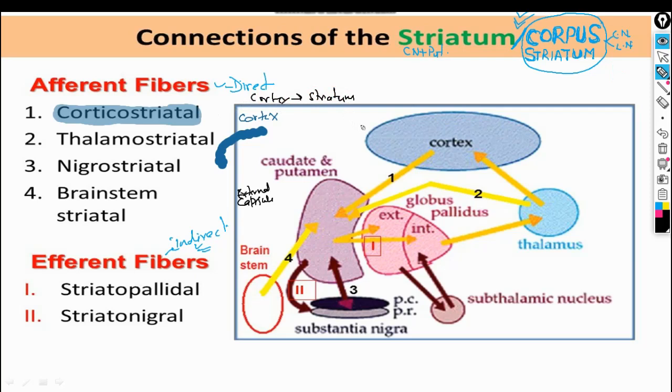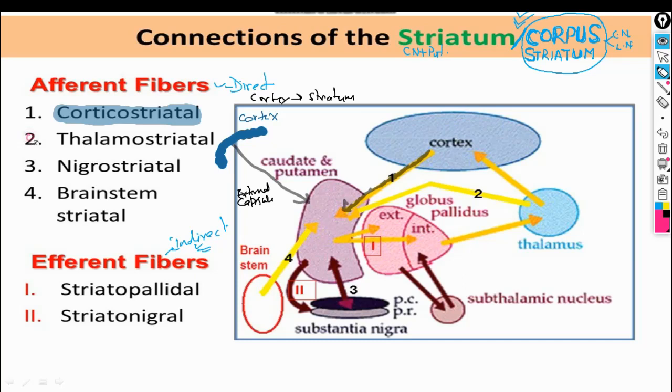The fibers come from the ipsilateral side of the cortex and go to the striatum. This part is from the internal capsule, and this part comes from the external capsule. So both from the internal and external capsule, the corticostriatal fibers come from the cortex to the striatum. This is the corticostriatal connection.